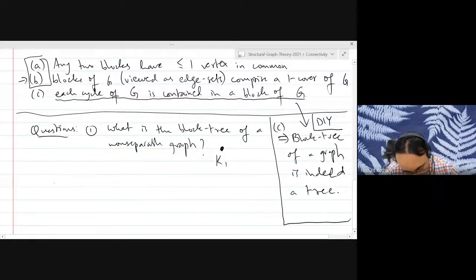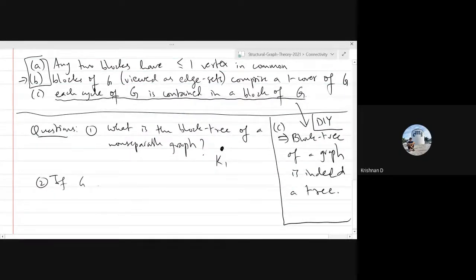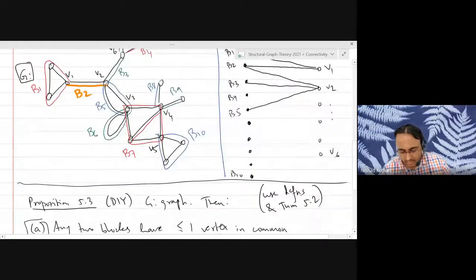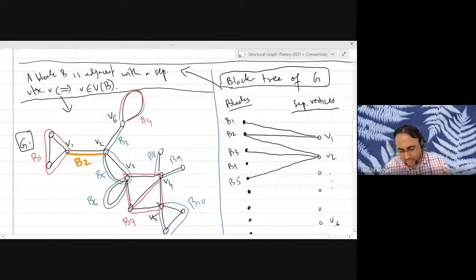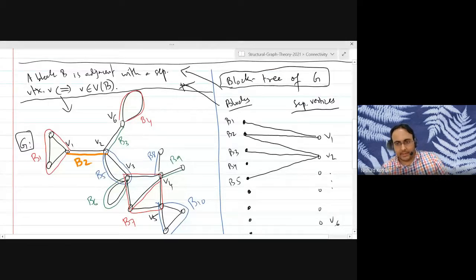And second question, yeah, go ahead. Can you say what block tree was again? I wasn't there. Oh, okay. Well, you put the blocks of the graph on the left side and you put the separating vertices of the graph on the right side. Okay? And what is the adjacency? Adjacency is defined here. A block and a separating vertex are adjacent if and only if that separating vertex belongs to that block in the original graph G.